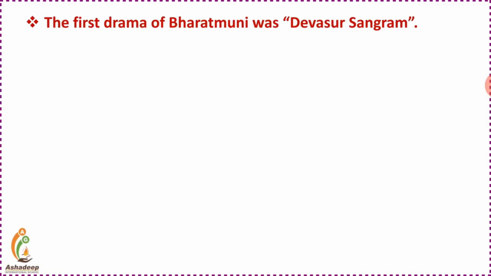Moving further, the first drama of Bharat Muni was Dev Asur Sangram, or you can say Devasur Sangram. It is made of two words, Dev and Asur. Dev means God and Asur means those who are of the Rakshas part. So Sangram means war. So he wrote his first drama about the war that happened between the Devs and the Asurs.